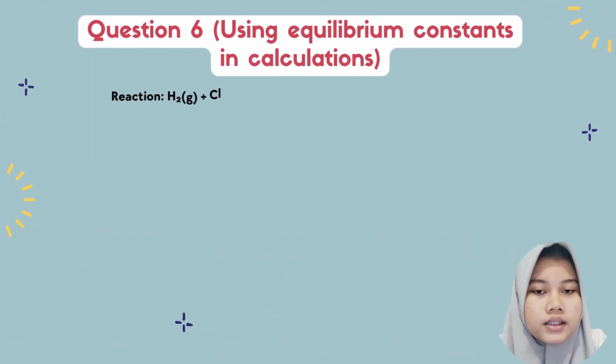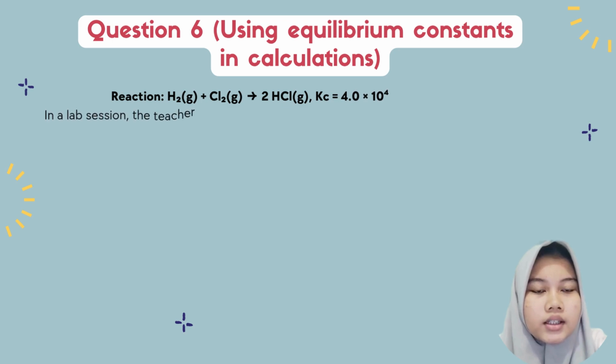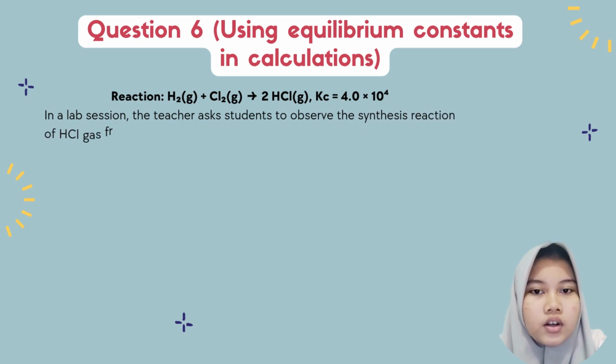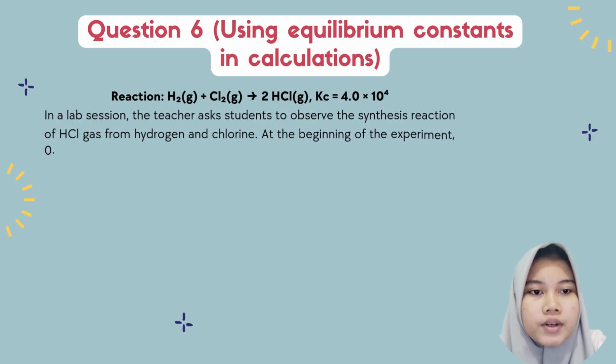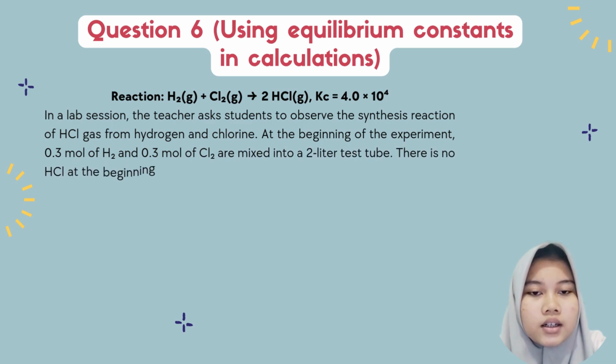Question number 6. Consider the reaction H2 gas reacts with Cl2 gas to form 2HCl gas, with a Kc value of 4 times 10 to the power of 4. At the start of the experiment, 0.3 mole of H2 and 0.3 mole of Cl2 were mixed in a 2-liter reaction tube. No HCl was present at the beginning.